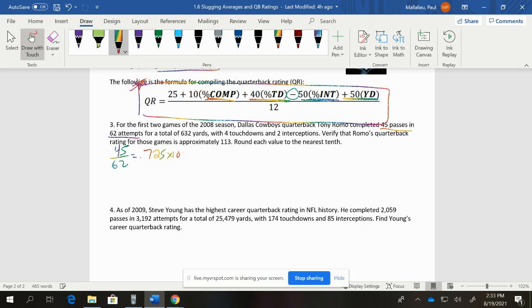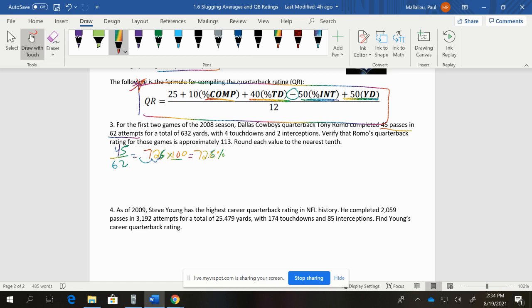So if we divide 45 by 62, it gives us 0.725, multiply that by 100, or you could just move the decimal, it's the same thing. You get 72.5%. So that's a really high completion percentage. Oh, excuse me, 72.58, so this would be a 6. All right, so that's a high completion percentage.